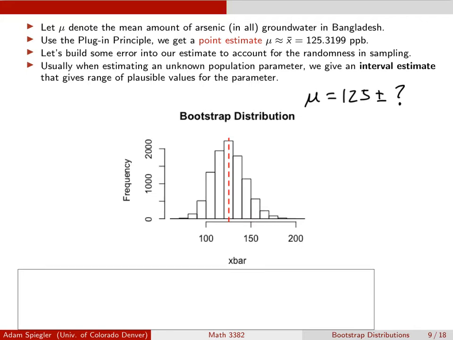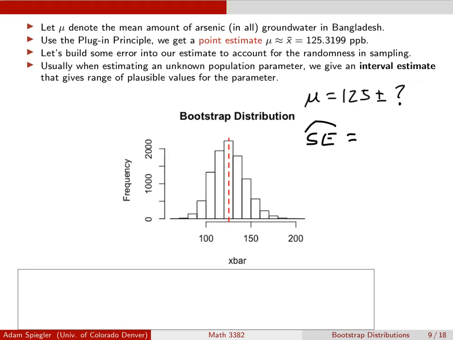Well, we can use the bootstrap distribution, and in particular, the standard error of that bootstrap distribution is going to give us a good estimate for what the standard error of the actual sampling distribution would be. And this standard error, one way that we can think about it is it quantifies the variability in sample statistics due to the randomness of sampling.